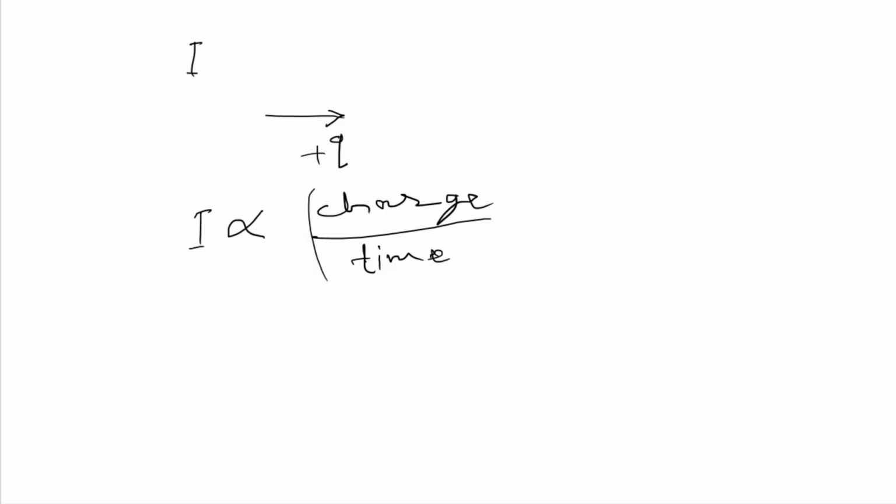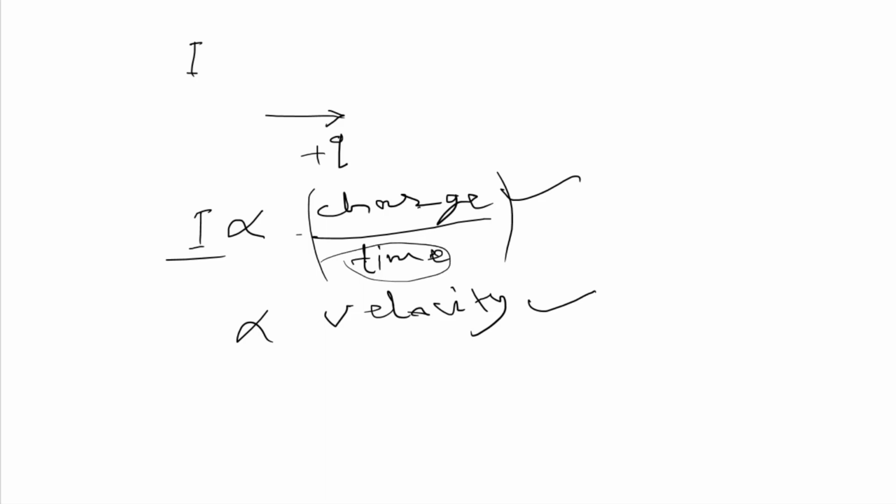So electric current depends on what? Charge and time. And actually time is related to velocity. If any ion requires less time to go from one place to another, we say it has more velocity, and less velocity in the opposite case. So electric current is directly proportional to charge, directly proportional to velocity, and inversely proportional to time. You got it?